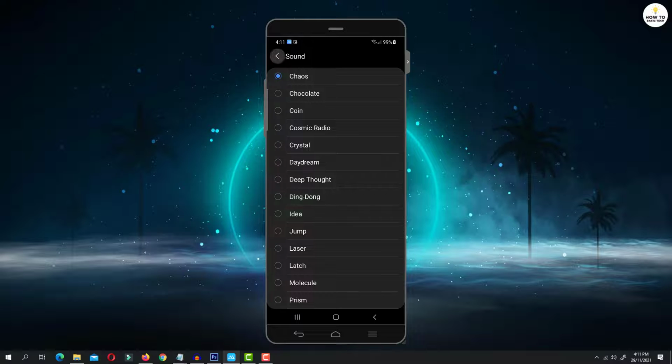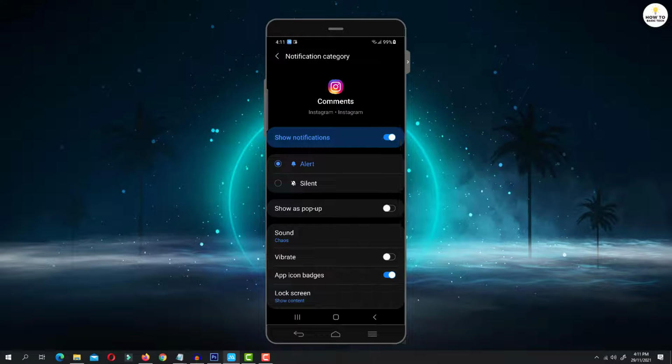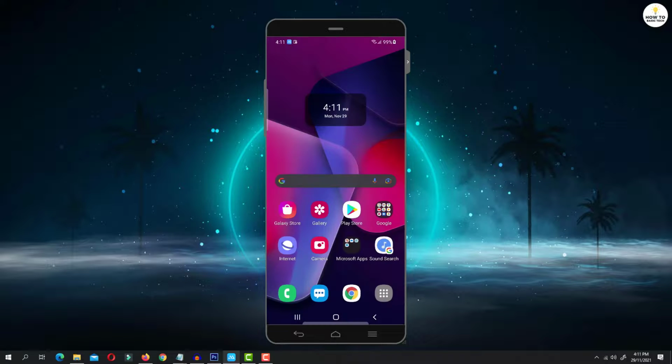Well, the procedure and the options might be slightly different on other Android versions, but you should be able to find those easily. So that is how you can change Instagram notification sound on Android.